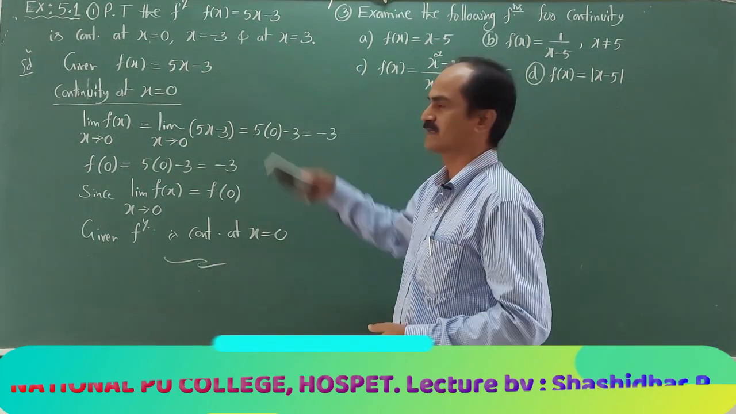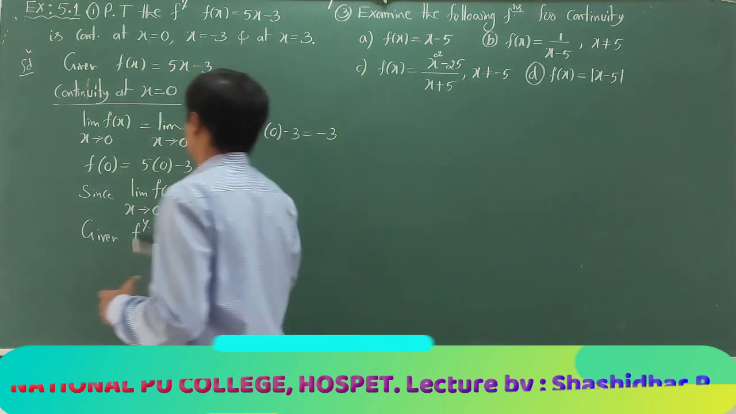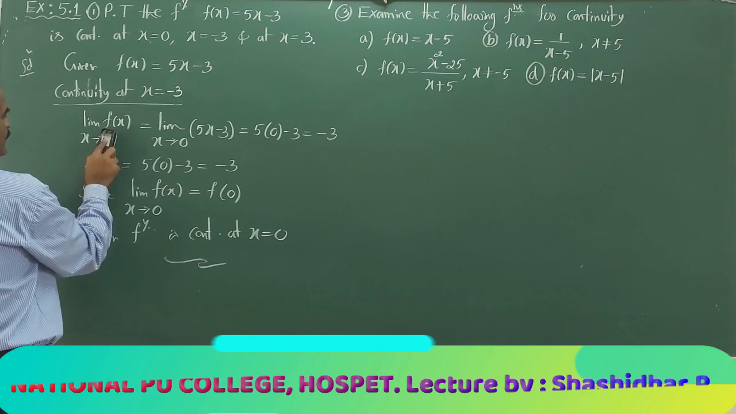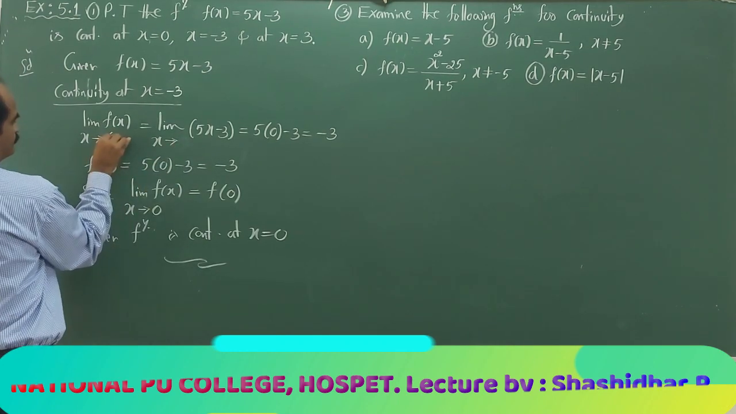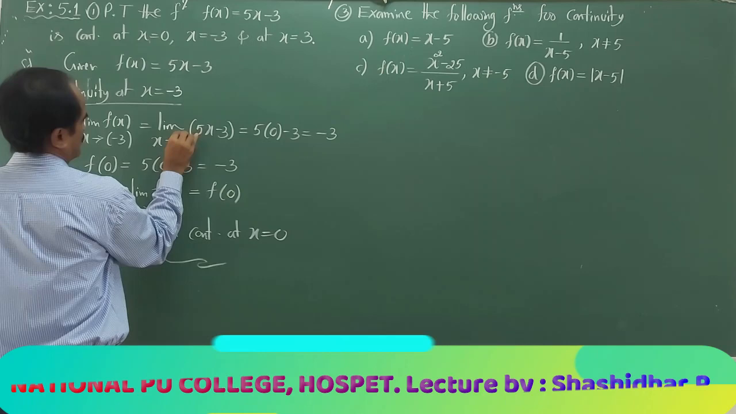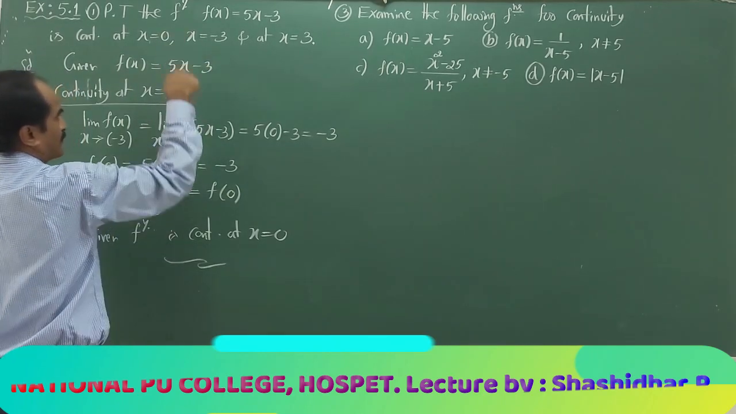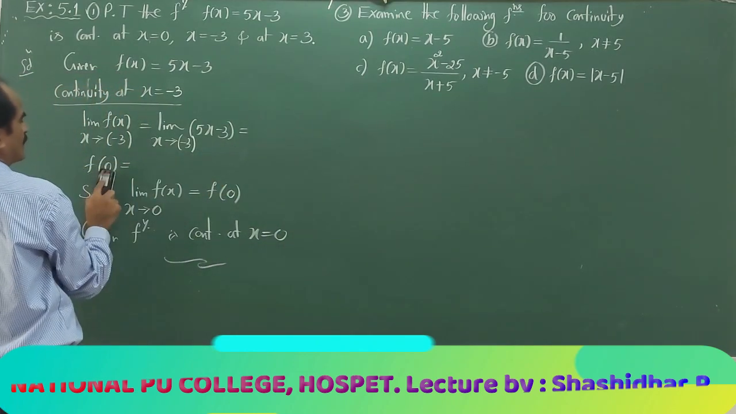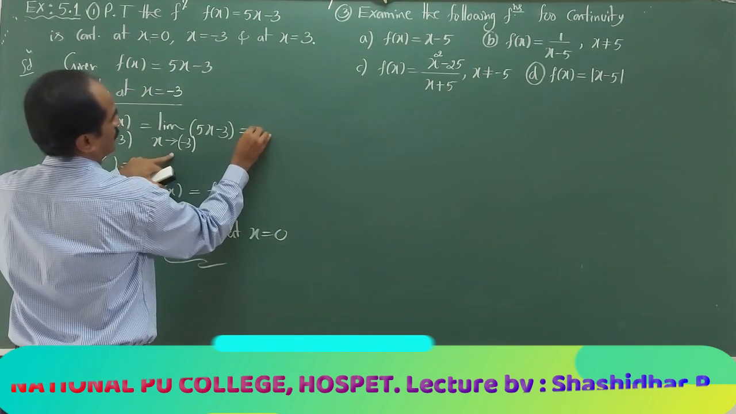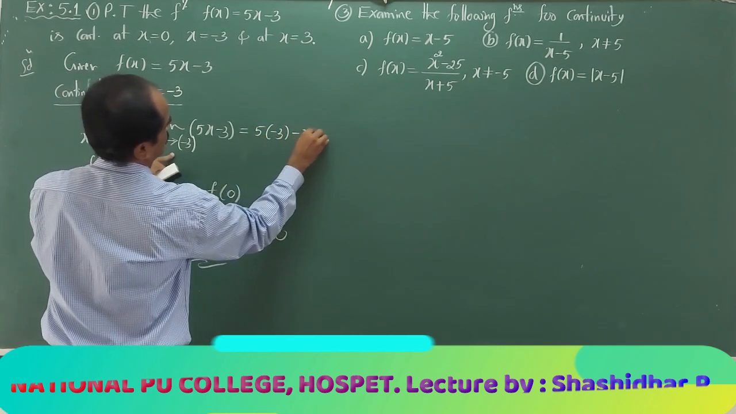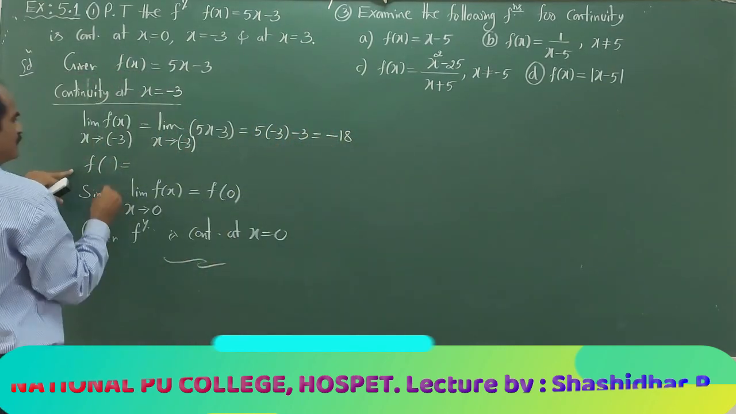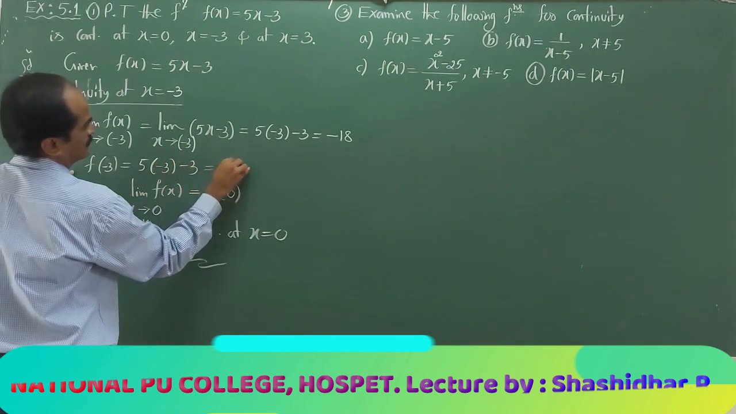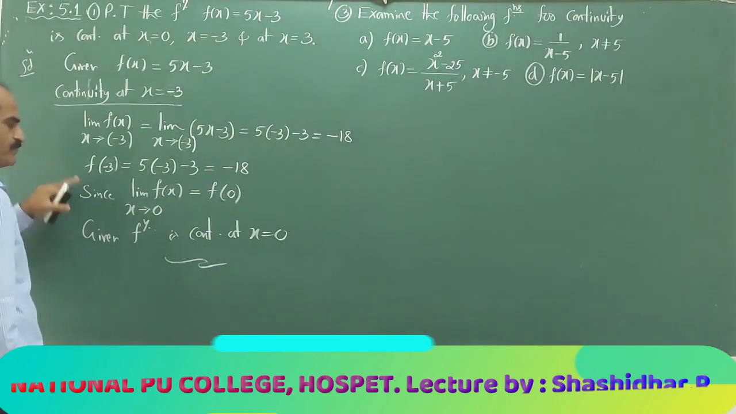Now, similarly at x equal to minus 3. So, next, continuity at x equal to minus 3. Now x is approaching minus 3. What is the limiting value of that? The function remains the same, whatever may be the value of x. Now, what is the limiting value at the point minus 3? It is 5 times minus 3, minus 3, it is minus 18. Now, function value at minus 3, 5 times minus 3, that is equal to minus 18.